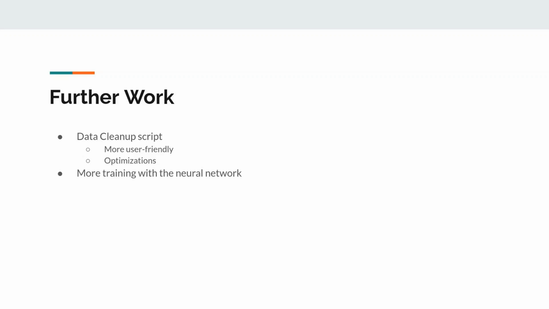But it would probably be much nicer to have command line arguments instead. Additionally, we could optimize the data cleanup script a bit. As you may have noticed earlier, there were a lot of for loops, and we could probably just do away with those and use pure pandas methods to modify the data frames. We're pretty sure there is a way to do so, we just haven't had the time to look into it.